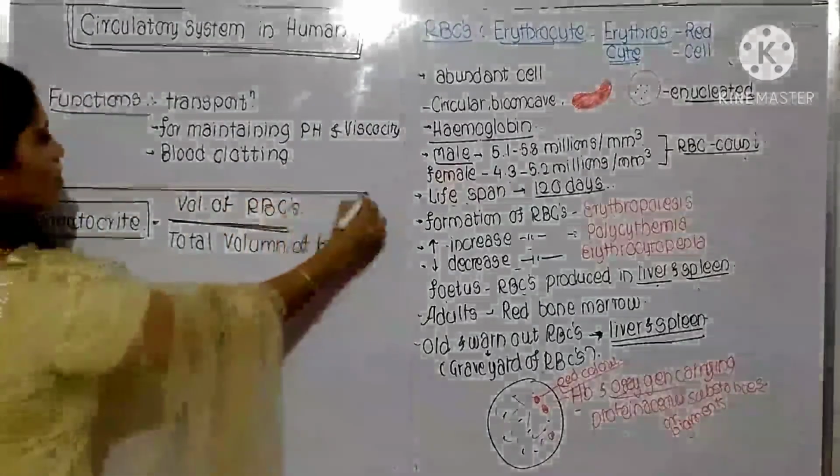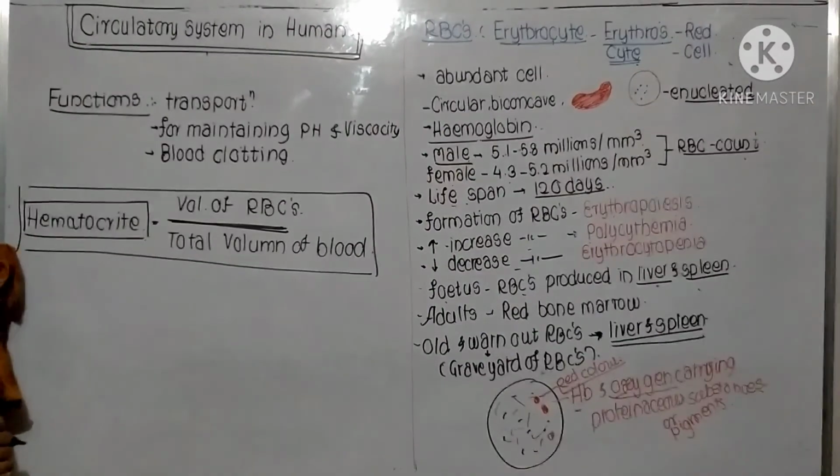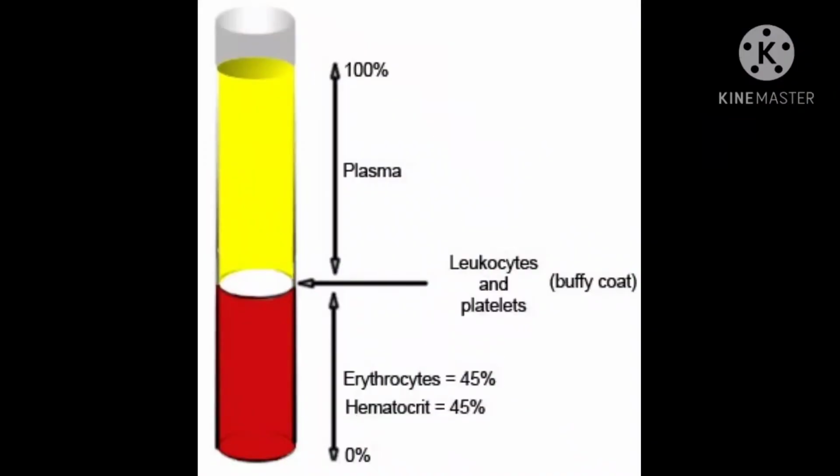This is about the RBCs. Understood? So this is about one cell only, the RBCs, and this is related to the hematocrit.